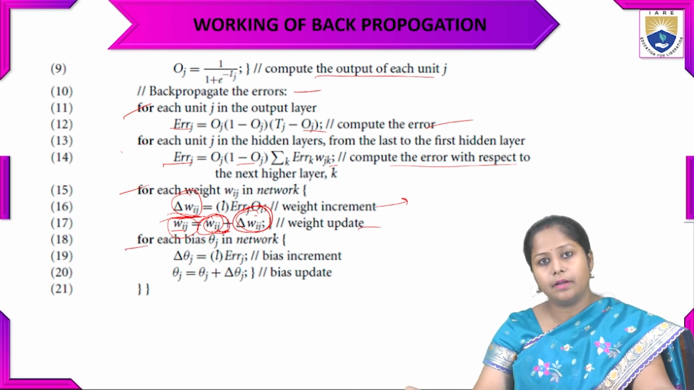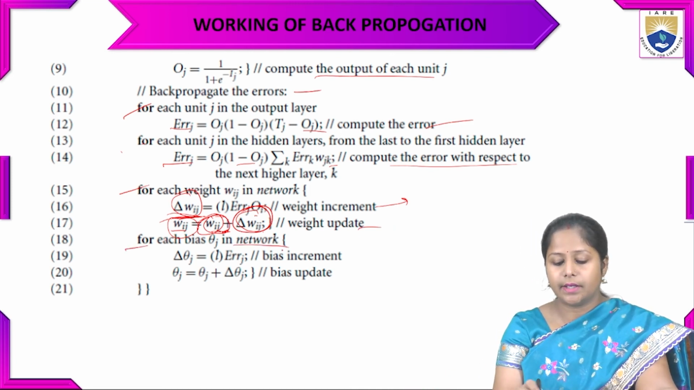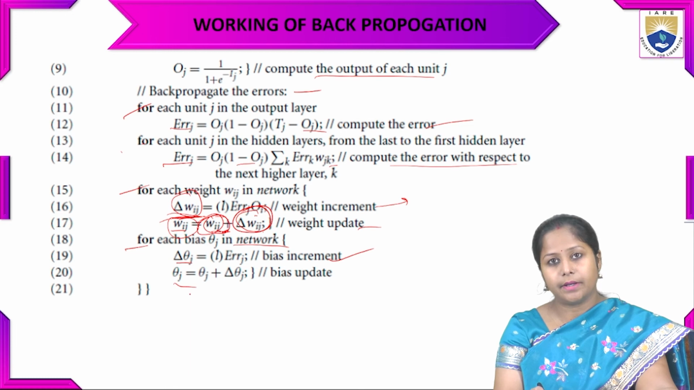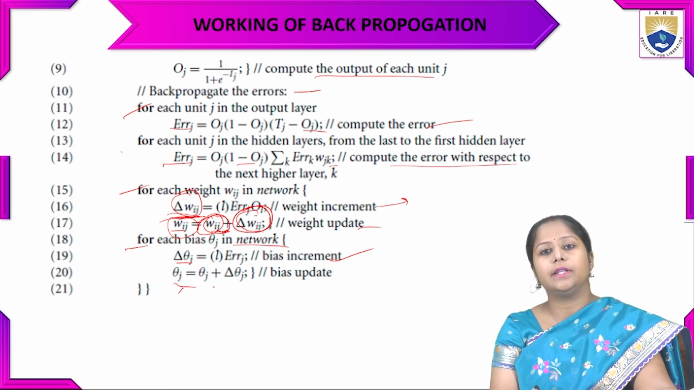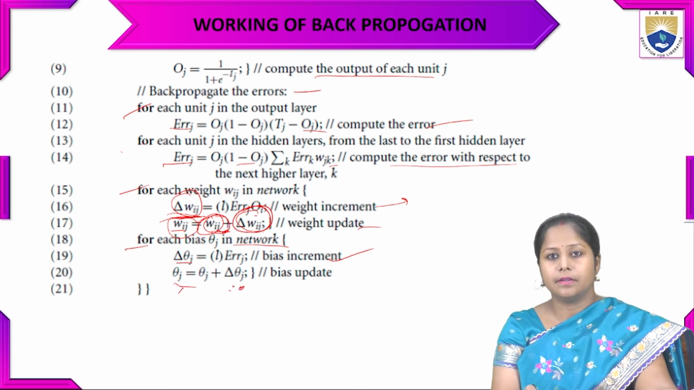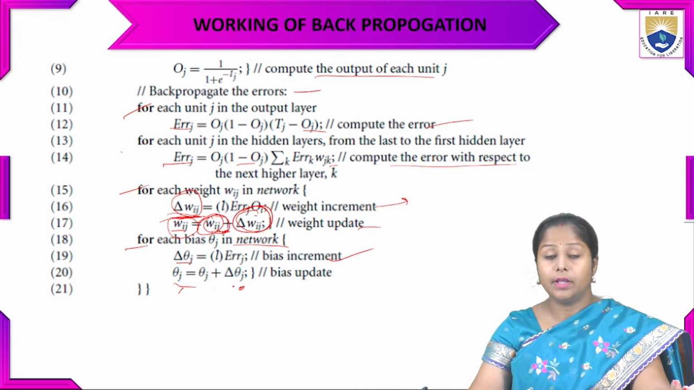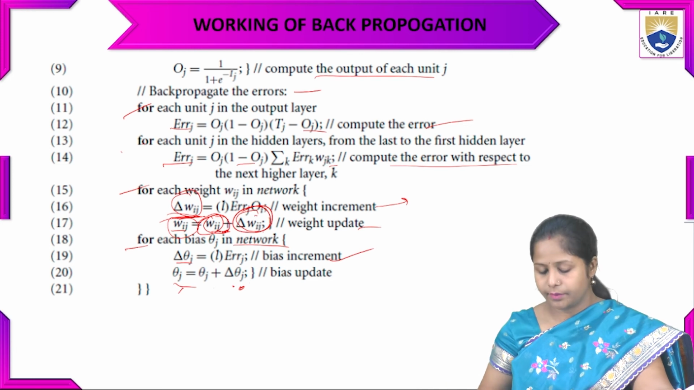Again a for loop will be there, for each bias theta j in the network, delta theta j is equal to l into error j. That is the bias increment we are doing here. So now we will update theta j is equal to theta j plus delta theta j. So now that bias will be updated. So the algorithm will work like that.